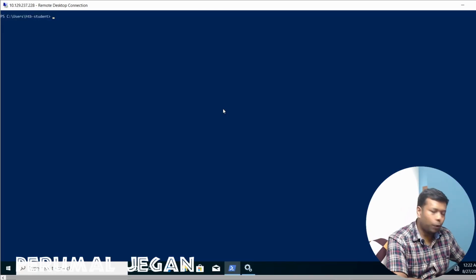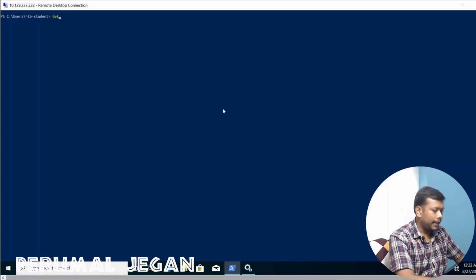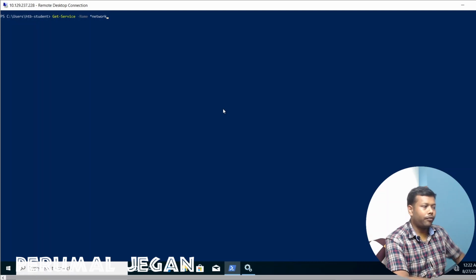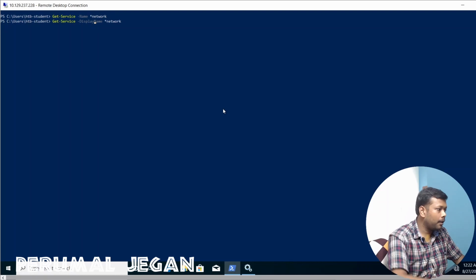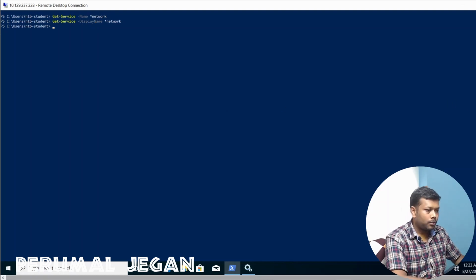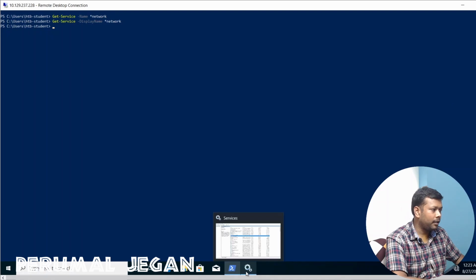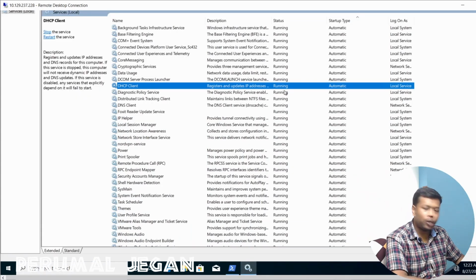Now I'm in the PowerShell window, and I'm going to use a cmdlet called Get-Service. This is the cmdlet, and I need to mention the name. The name contains a word called network. I'm going to filter those services alone. Nothing is showing here. Display. So no services running with the name network. This particular machine is offline now.